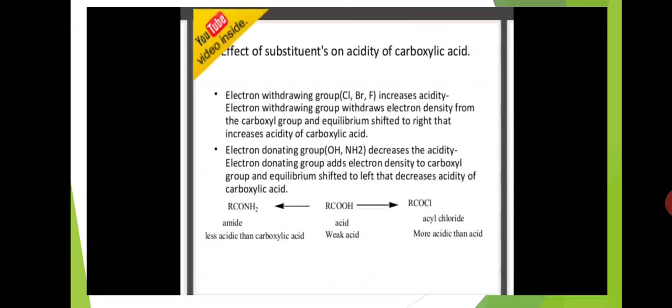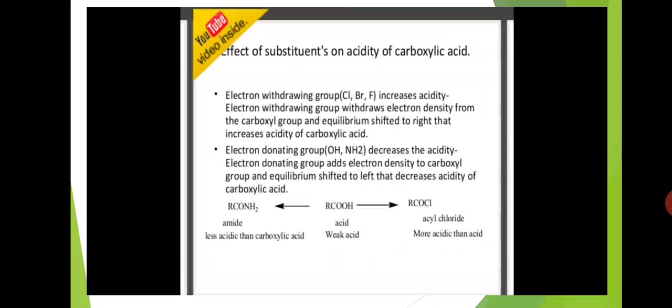Effect of substituents on acidity of carboxylic acid. Electron withdrawing groups, that is chlorine or bromine or fluorine, increase acidity. Electron withdrawing groups withdraw electron density from the carboxyl group and the equilibrium shifts to the right, which increases the acidity of carboxylic acid.